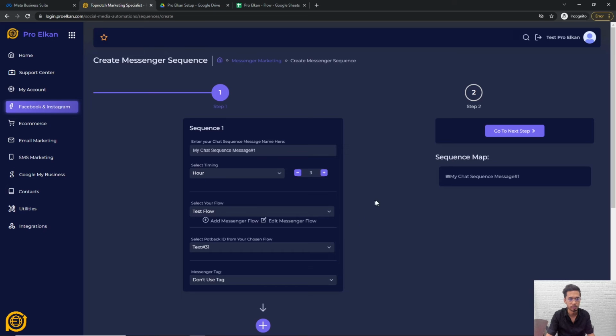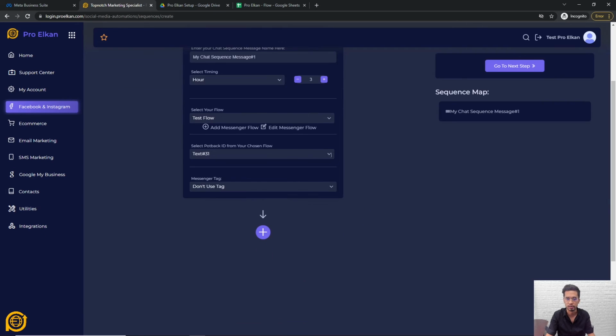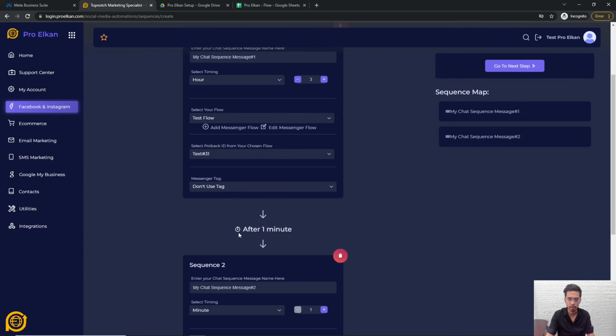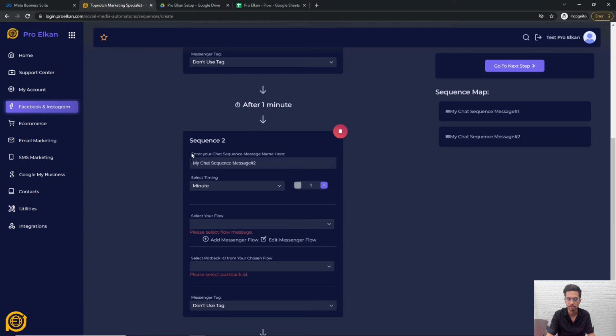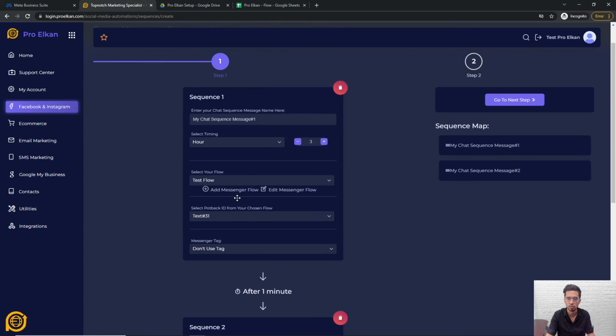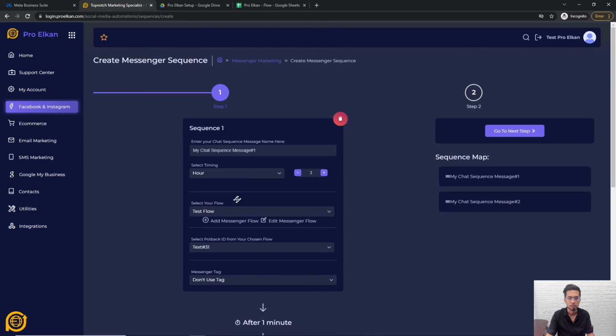It's just a matter of time before you figure that out, because it is relatively easy and you just have to keep practicing. Now, after that, we're going to have this, which is the next sequence, and you can keep creating as many sequences as you want, suited to your business's design. So that's all for the message broadcast, chat broadcast and chat sequence. I'll see you in the next video.